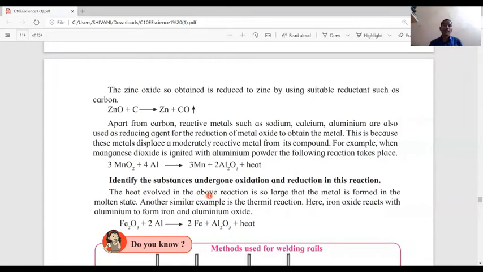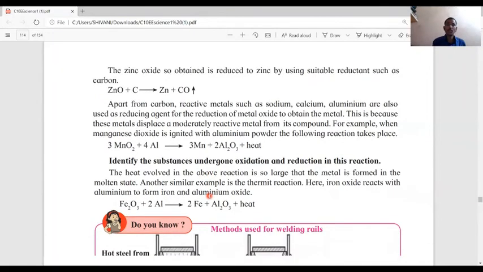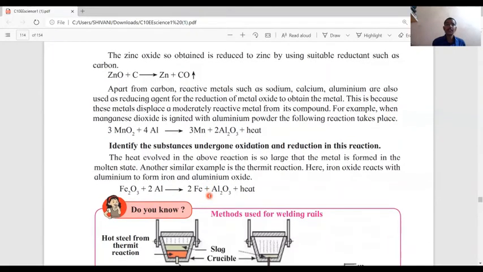For example, when manganese dioxide is ignited with aluminum powder, the following reaction takes place. Identify the substances undergoing oxidation and reduction in this reaction. In this reaction, manganese oxide reacts with aluminum to form manganese and aluminum oxide.